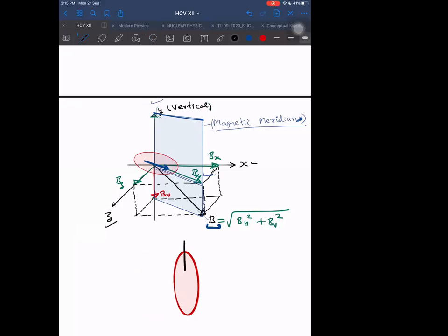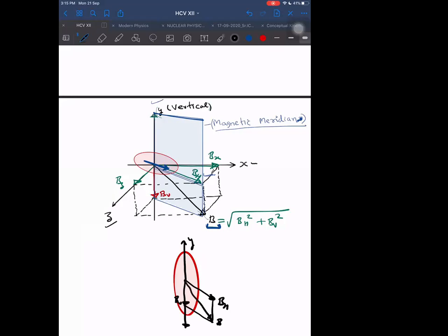Understood what I'm saying here? We are looking at an angle. This is the Y-axis, and this is, let us say, the BH side. This is BH. BH is in this direction, and this is vertically downwards, and this was B vertical, then net B will be in this direction.